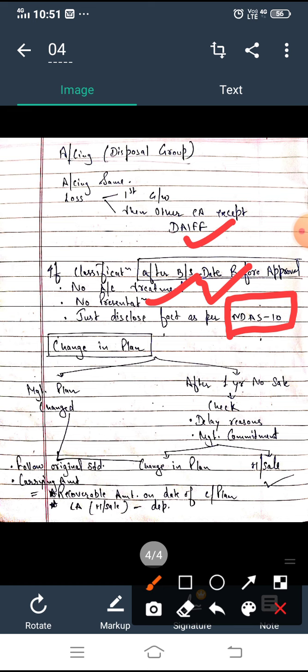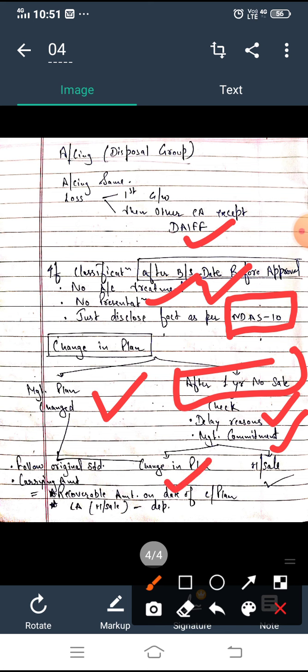Fine. If there is a change in plan, so when can there be a change in plan? First of all, a change in plan can be when management says, okay, there is a change in plan. But in another case, it can be if after 1 year the asset is not sold. We'll check first what the reasons for the delay are, and second, whether the management is actually committed, right? And after that, that will decide whether there is a change in plan or whether to continue the same status of held for sale, right?